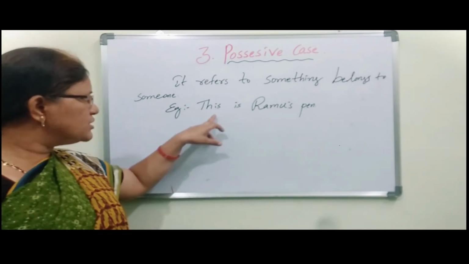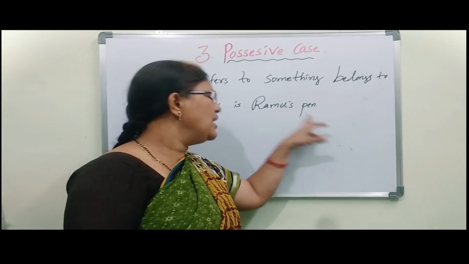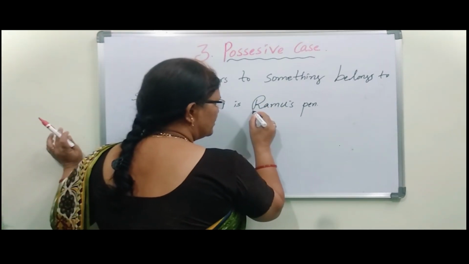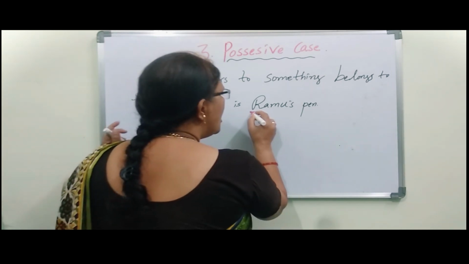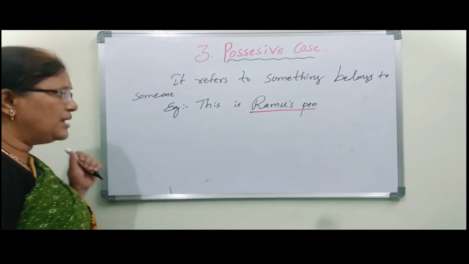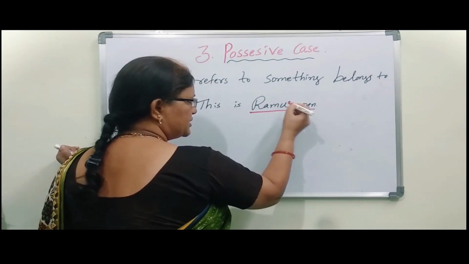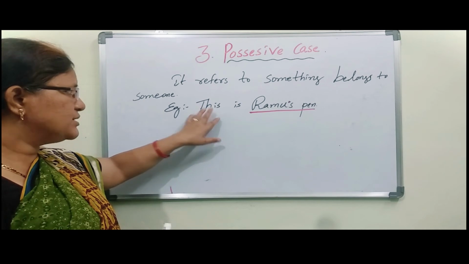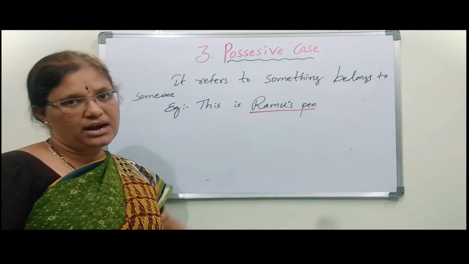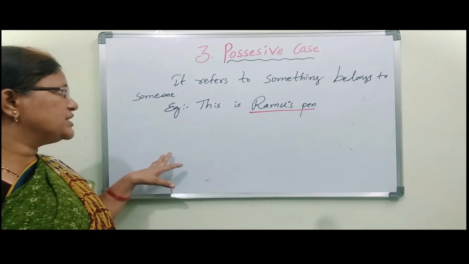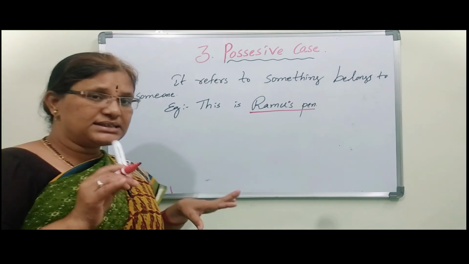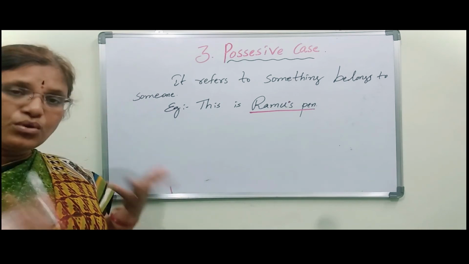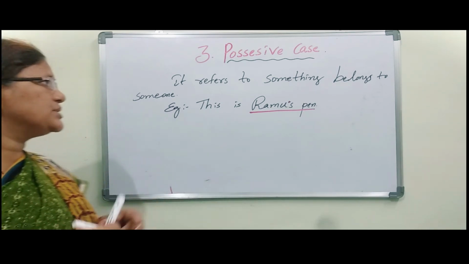Possessive talks about that thing belonging to whom. Here the thing belongs to Ramu. The apostrophe shows possessive. So this pen belongs to Ramu. Like this, the possessive case talks about something belonging to someone; if anything is there, it tells to whom that thing belongs. So this is about the possessive case.